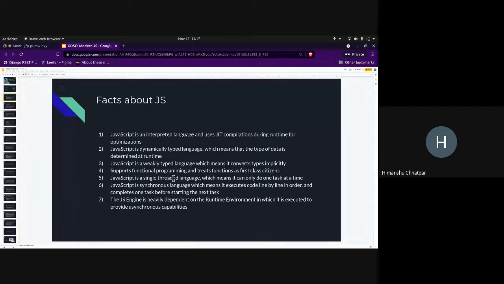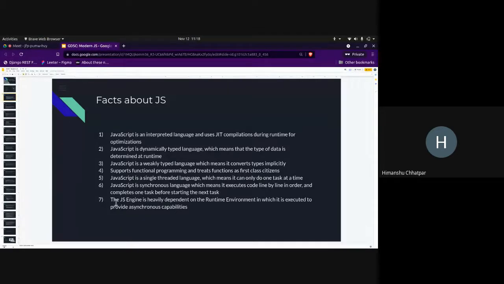Then JavaScript is a single-threaded language. Single-threaded means it has only a single call stack, and since it has a single call stack, it can only do one task at a time. Most confusions in JavaScript stem from here. JavaScript itself is a synchronous language. Synchronous means that it executes code line by line and in order, and before moving on to the next task, it makes sure it completes the current task it is running.